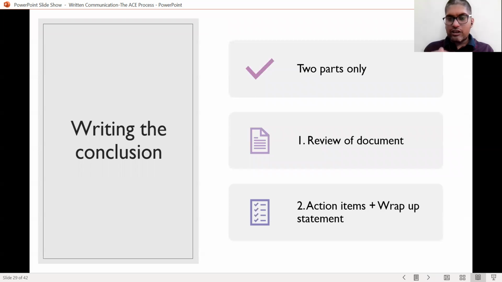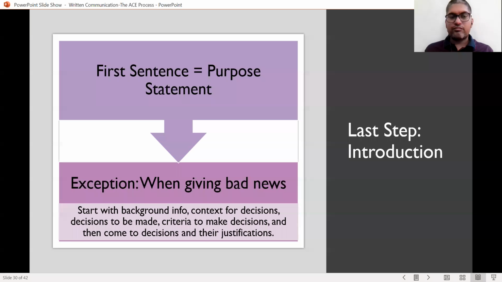Everything in the conclusion should already be explained in the main document. And second, action items. What needs to be done now that we know this is the situation? And a wrap up statement, which is the last sentence, which again is linked to the purpose statement, the 1 to 2 sentence purpose statement that you had crafted.